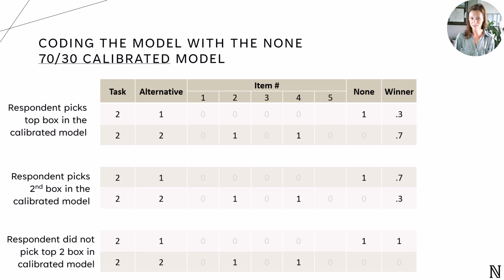The calibrated model is slightly different. Because it's calibrated, it's impossible to do the Diener approach, and we have 3 separate ways of coding for the 3 separate categories. If you selected top box, we're saying you have a 70% likelihood of purchase, and 1 minus 70% equals 30% goes to the none. For the second box, we said you had a 30% likelihood of purchasing, and the inverse of that is the 0.7 that goes to the none. And then if you're not in the top 2 box, which ends up being the same coding as the top box and the top 2 box coding for when you select the none, 100% probability.